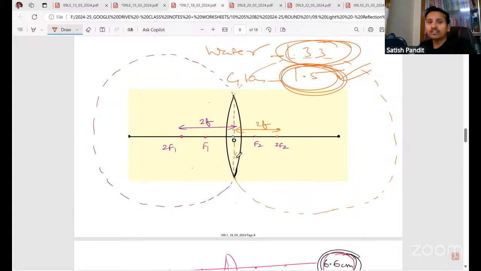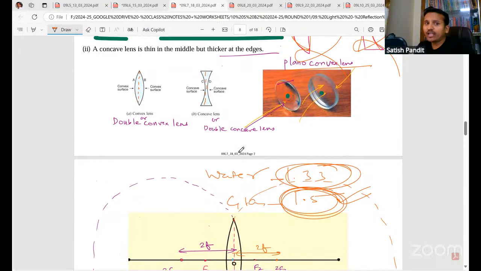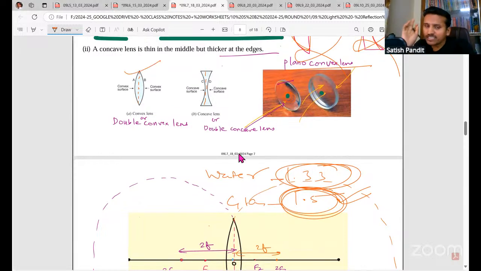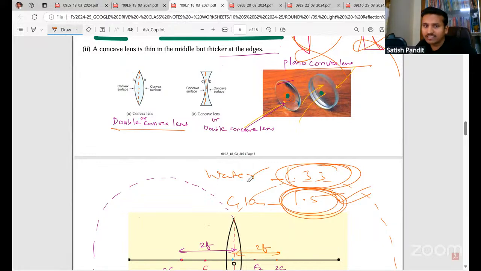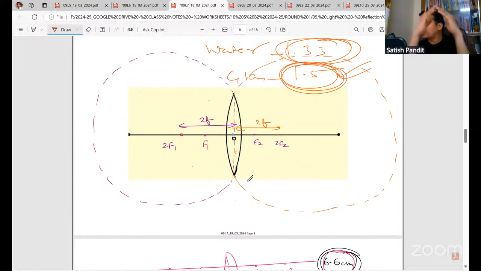Let's move forward. So now if you take a look at the convex lens, the convex lens is also called a double convex lens. So if they give double convex in the question paper, please don't get confused. Both sides are convex, right? That is why it is called a double convex lens. A double convex lens has a spherical surface on both sides.